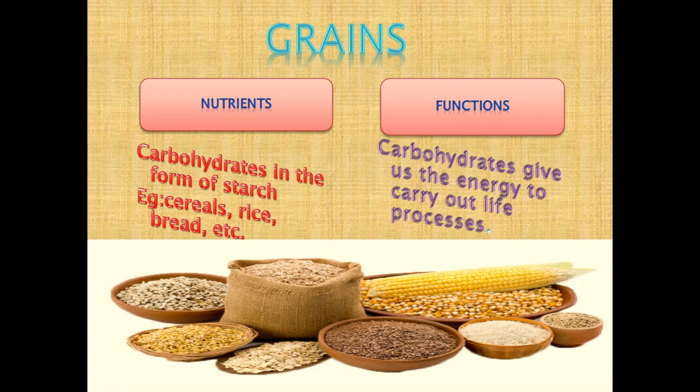Grains contain the nutrients called carbohydrates, and carbohydrate is present in the form of starch. We get carbohydrates from cereals, rice, bread, pasta, potatoes, etc. Let's see what is the function of carbohydrates. Carbohydrates give us the energy to carry out life processes. So carbohydrates are very important for our body.